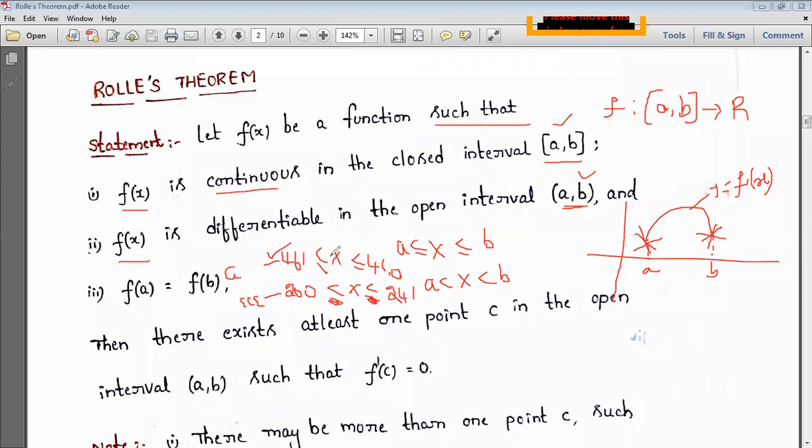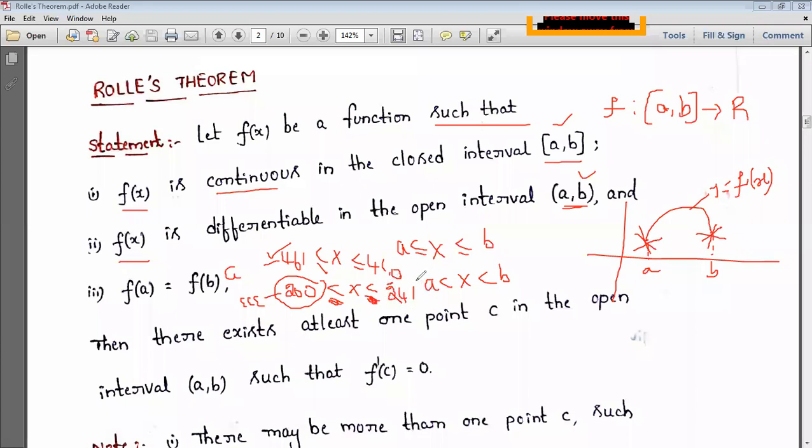ECB means we are including 461 and including 4c0 and everything between them. And triple is 200 less than x less than 241. It means we are excluding these two: 200 should not be included, as well as 241 should not be included.